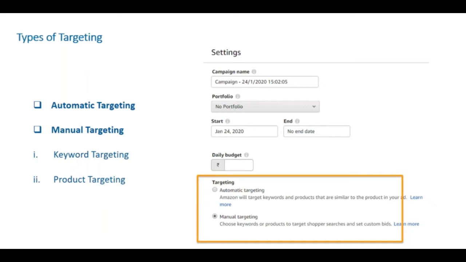We have seen some new sellers bidding really low and complaining that my ads never show up or we are not getting visibility. That doesn't really work that way, because you have a suggested bid, which I'll come to in the next few slides. You should always refer to the suggested bid range. If you want to go a little aggressive, you have to bid higher than the suggested bid. If you are a little conservative about your ad spend, you can bid lower. But just like I mentioned, if a lot of people are bidding much higher than you, your ad has lesser probability to show up. So always bid higher than the suggested bid or at the suggested bid.